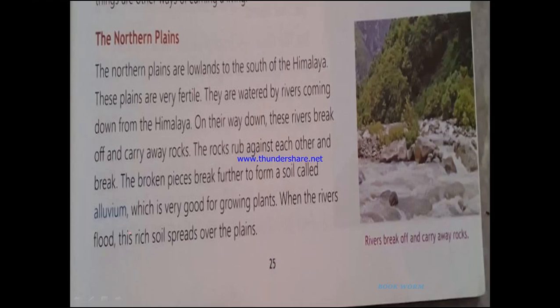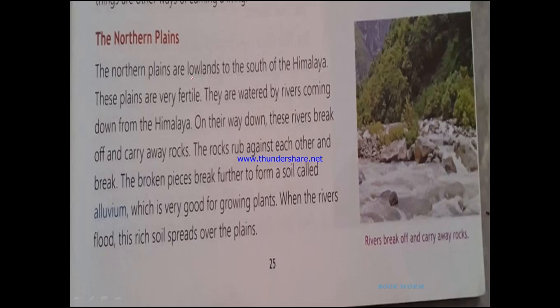As you know, the northern plains is a flat piece of land, right? We are living on the northern plain regions, so you can understand better what kind of region we are talking about. The ground is flat, there are green fields everywhere. Lots of crops can be grown very easily. We have a huge river flowing through the plain. So that is what is being talked about in this paragraph.